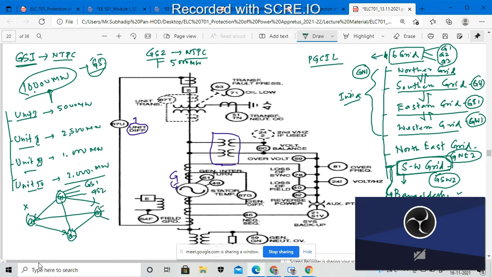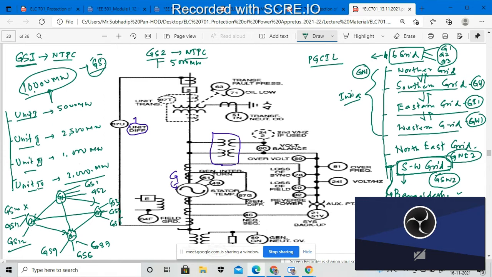Each grid has some generating stations connected, GS4, GS5, then GS7, GS8, GS9, and GS10, GS11, GS12, like this.